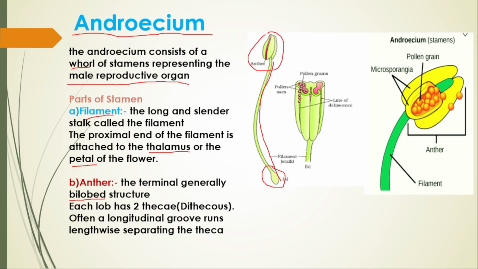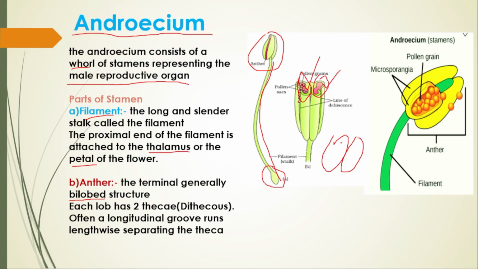And there will be a longitudinal groove running lengthwise, separating the theca. There will be a groove. This is one theca and this one is one more theca. Dithecous. Okay. This is one lobe and this one is one lobe. Let me draw here. This one is one lobe and there will be another lobe.